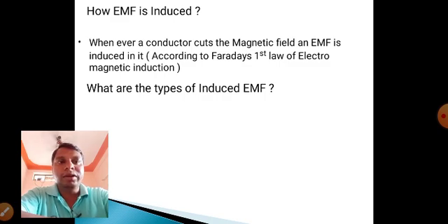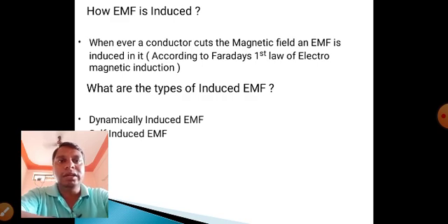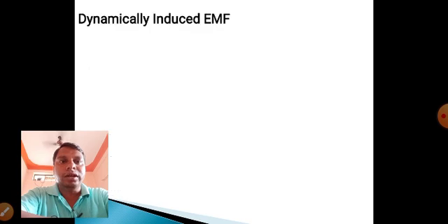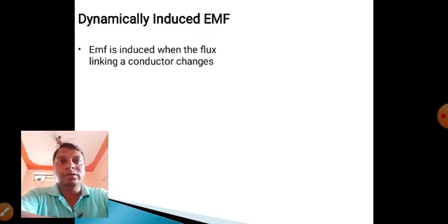Self-induced means a coil having only one coil itself. Dynamically means rotation. If anything is rotating in a magnetic field, EMF is produced. So dynamically induced EMF and self-induced EMF. What do you mean by the word dynamics? Dynamics means rotation, related to motion.